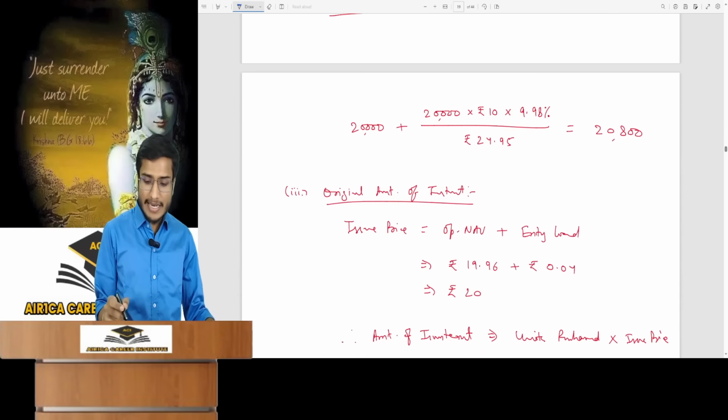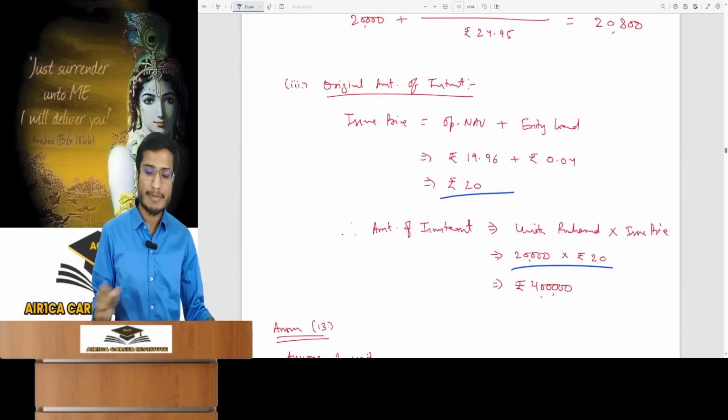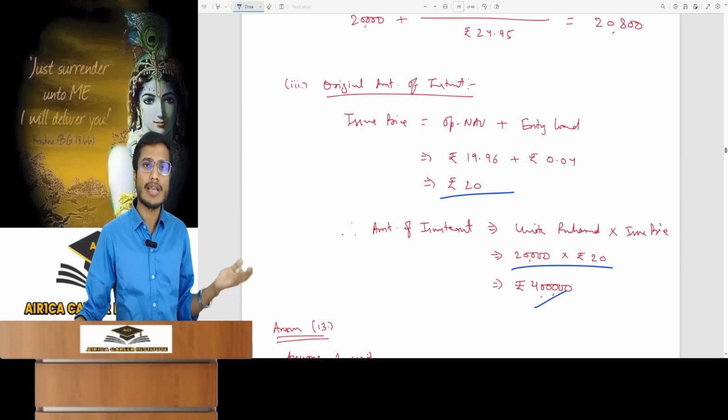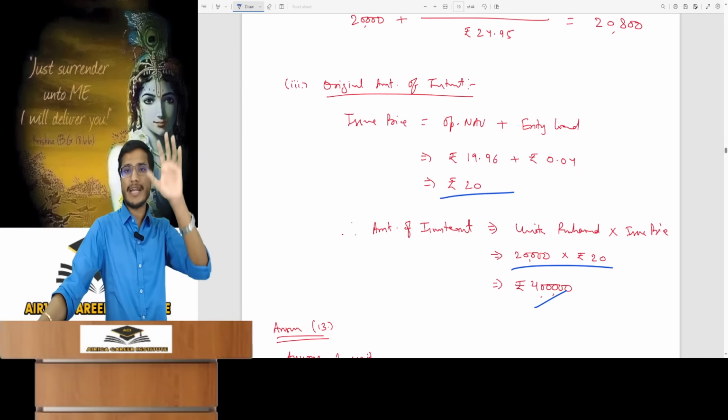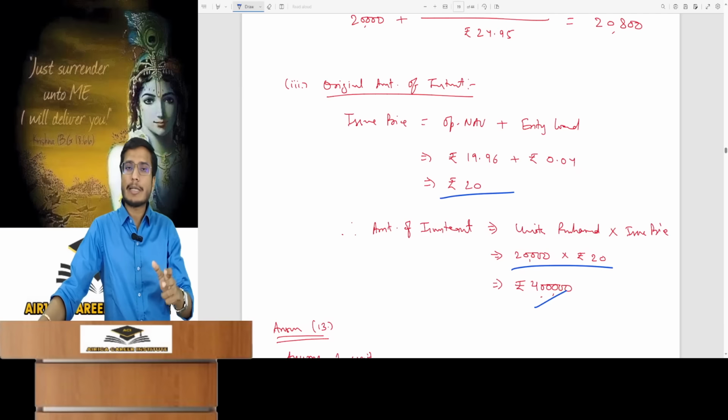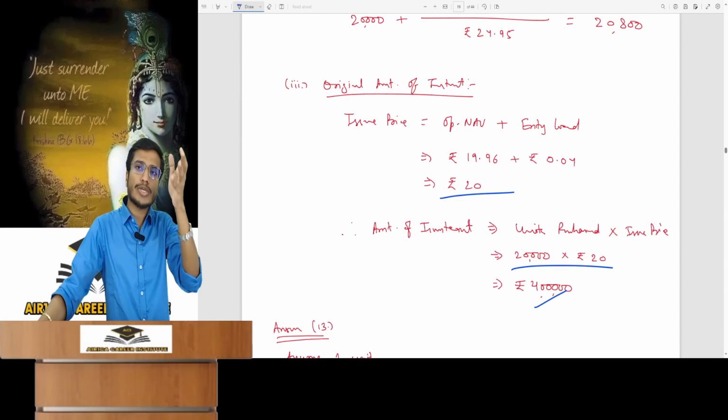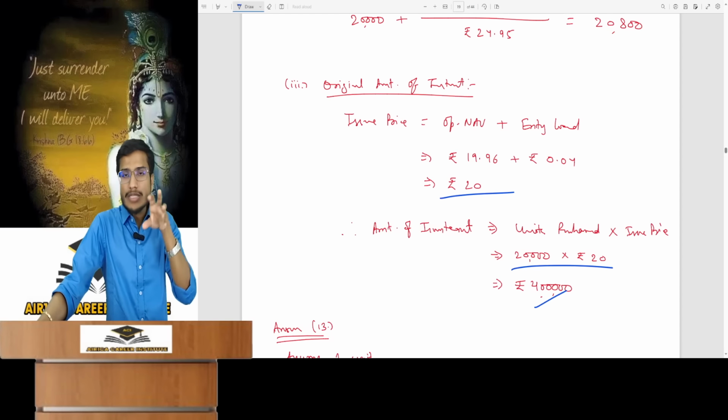The issue price is this, then what you can do is multiply it by the units purchased to get the investment amount. It's very easy if the concept is clear in your mind. That's why the concept notes I give you are final. Memorize them. I always say first that they are the most important thing. You must remember concept notes.